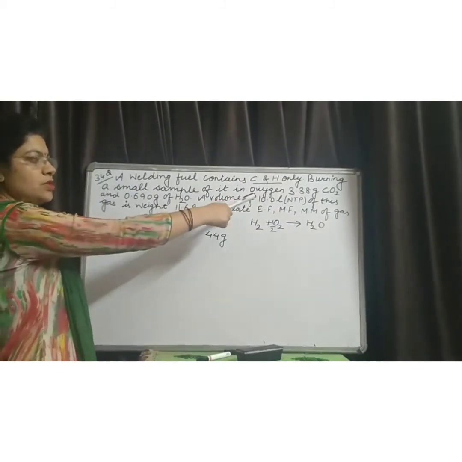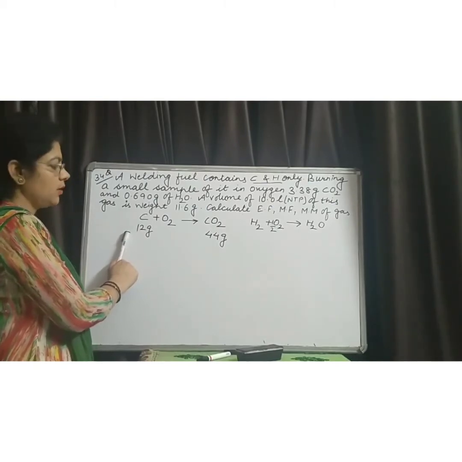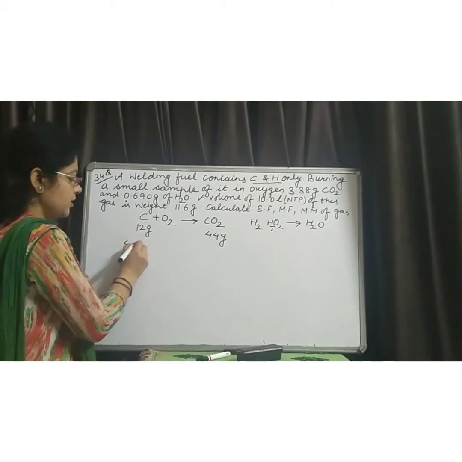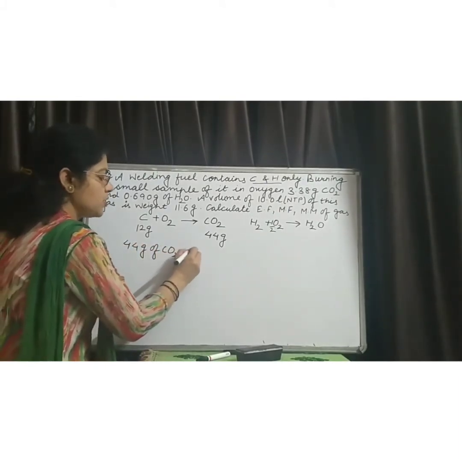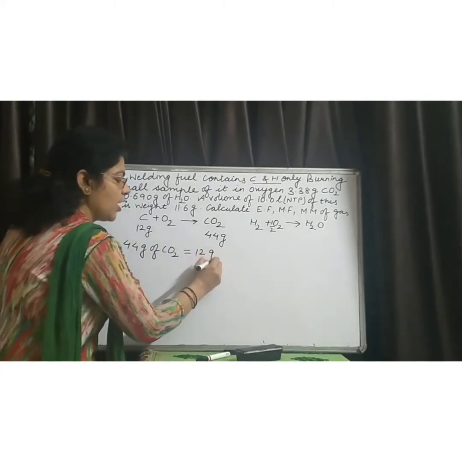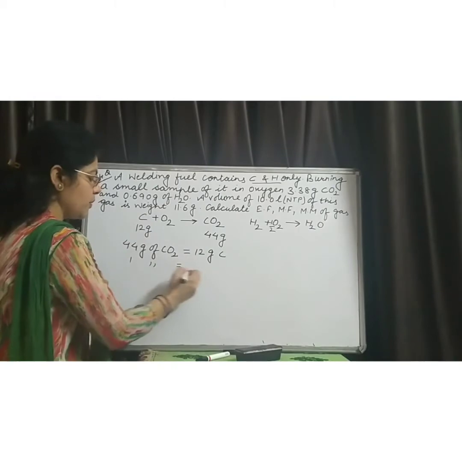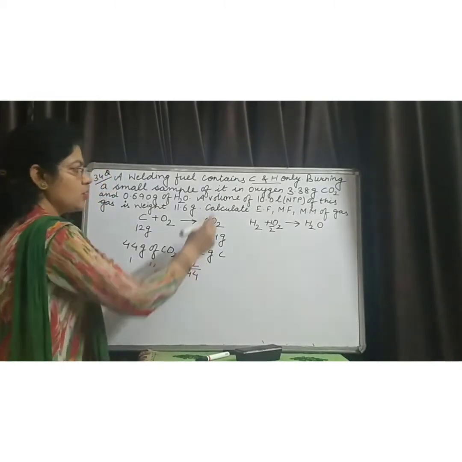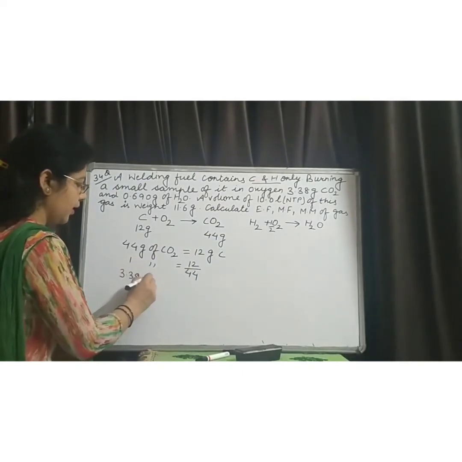So from this we can easily calculate the amount of carbon present. 44 gram of carbon dioxide is produced by 12 gram of carbon, so 1 gram of carbon dioxide is produced by 12 upon 44, and in this question the amount of carbon dioxide is 3.38 gram.